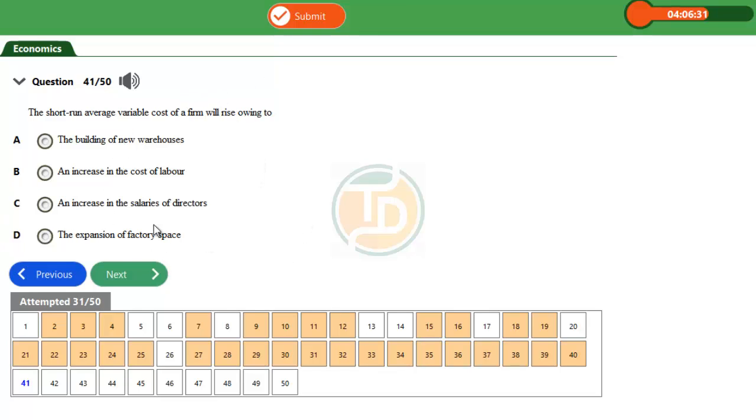From this explanation, I can extract two options that are wrong. Option A and option D are totally wrong because option A and option D will put the firm in the long run period, and we are looking at a short run average variable cost. Between option B and option C, we have the correct answer and we have a conflicting answer. So option C is a conflicting answer.